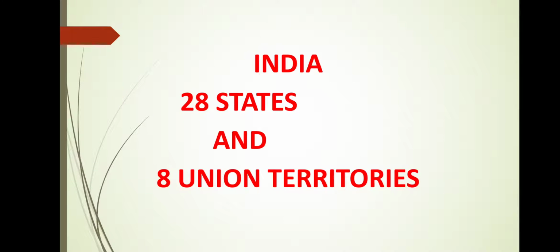At present, India has 28 states and 8 union territories. In the lower classes, perhaps in the EVS class, you have already done map pointing practice, and a few of you have learned that there are 29 states and 7 union territories, but nowadays it has changed. At present there are 28 states and 8 union territories. Why these changes happened, I will discuss further. Now let us see the next slide.